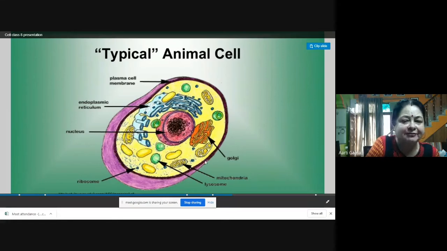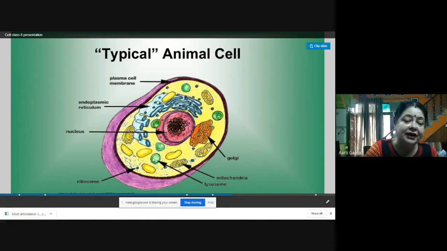This is the plasma membrane. Here you will not find the cell wall because this is an animal cell. This is the nucleus, and inside the nucleus you will find chromosomes, that is the genetic material. Between the nucleus and the plasma membrane, this yellow portion is cytoplasm. Then you will find these pipe-like structures, the network, called endoplasmic reticulum, and these are mitochondria. Then these stacked bodies are the Golgi complex.